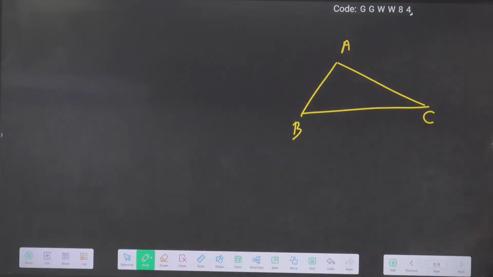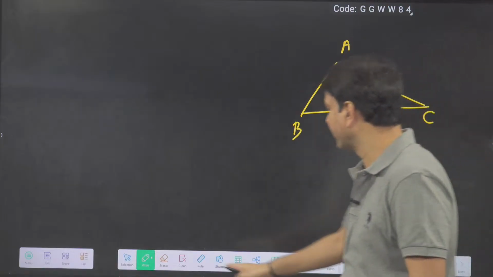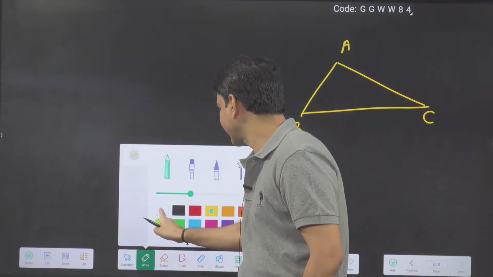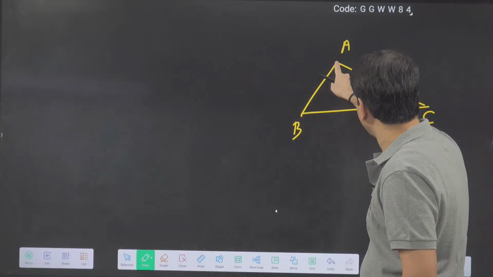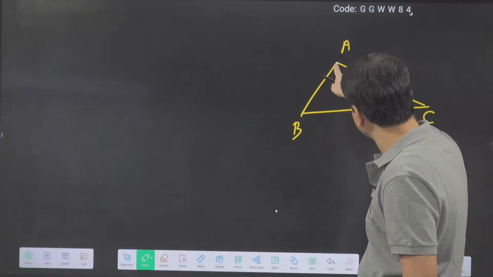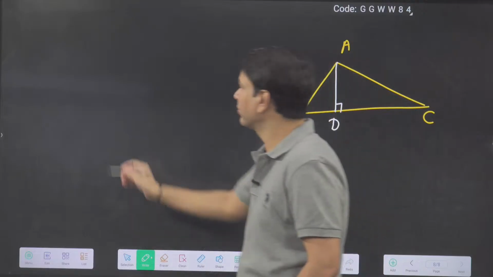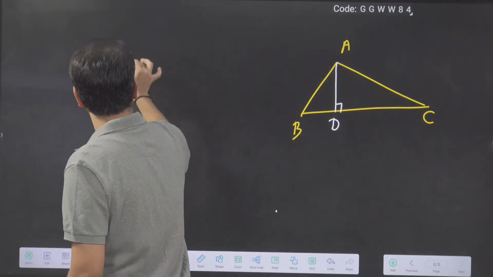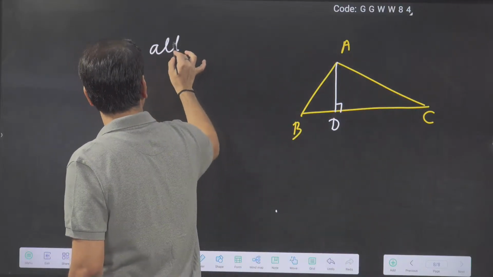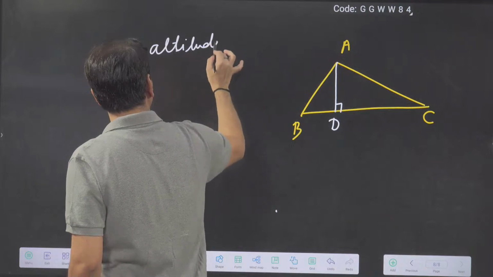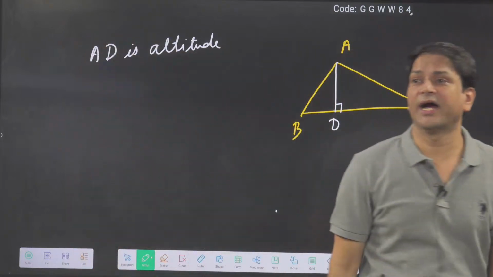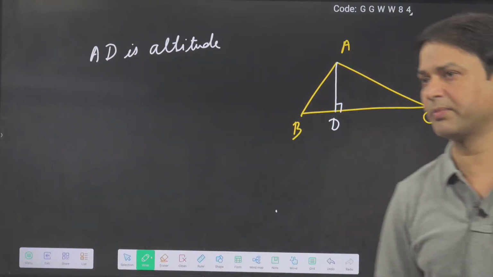Okay, like suppose I am taking this triangle. Suppose I am saying how you will draw the altitude from the vertex A. From the vertex A you have to draw the altitude. So from A, I will draw the perpendicular on the opposite side. Suppose it is D. Now AD is the altitude. Okay, so AD is basically what we take as the height. Everybody got it or not?